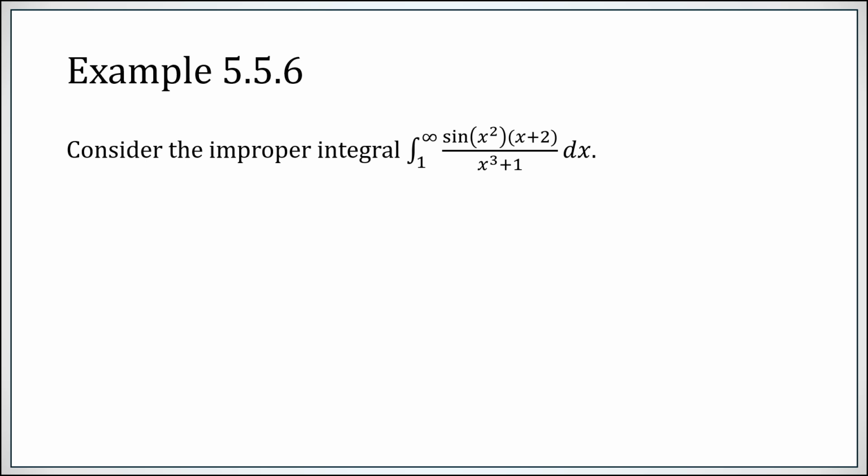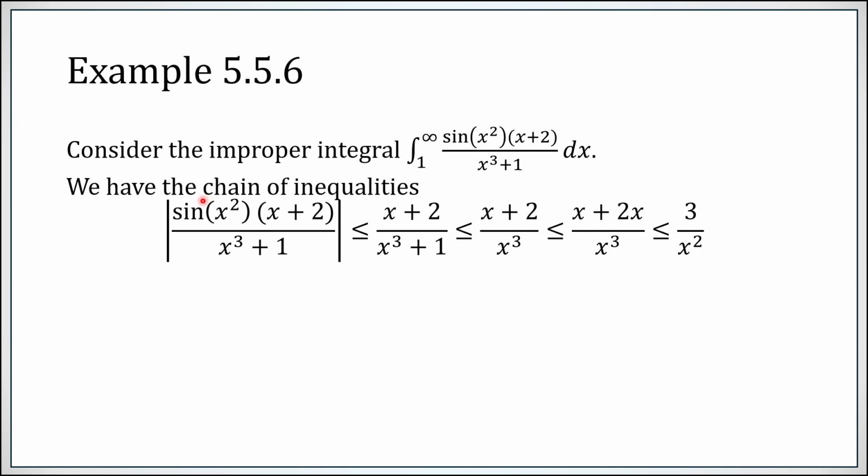Moving on to example 5.5.6, let's compute this silly little improper integral. Now, we'll establish a chain of inequalities. First, in absolute value, the sign of anything is less than or equal to 1. So just replace this sign function with a 1. Now, x cubed plus 1 is bigger than x cubed. So 1 over x cubed plus 1 is less than just 1 over x cubed.